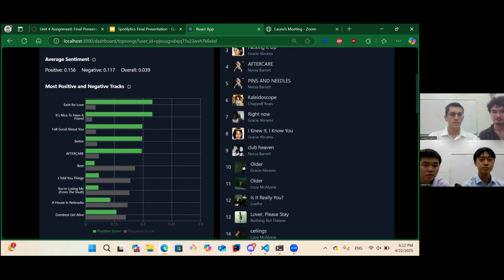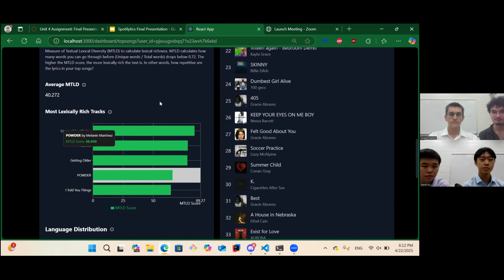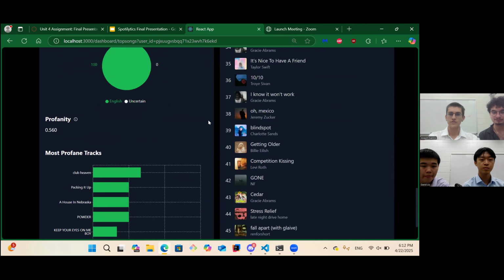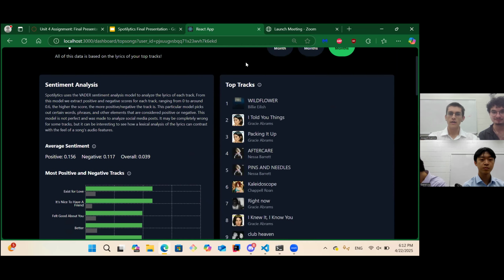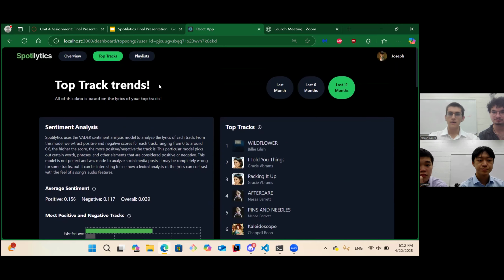Here you have the most positive and negative tracks calculated by this model. We have a word cloud and other data that you can go through for your enjoyment. Here at the top tracks, you can see the individual scores of each track if you want to get a little bit more specific and compare them to your overall data. So yeah, now for the playlist page.